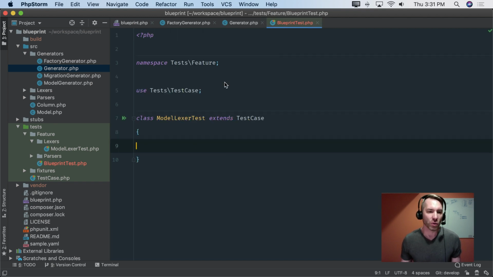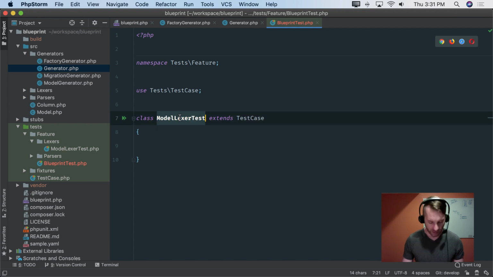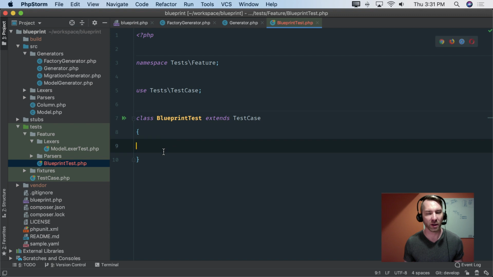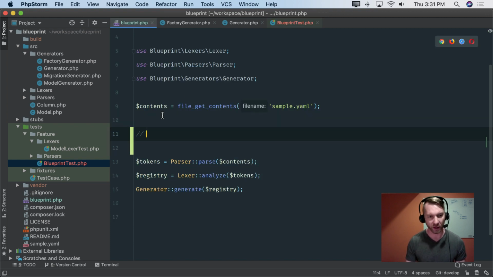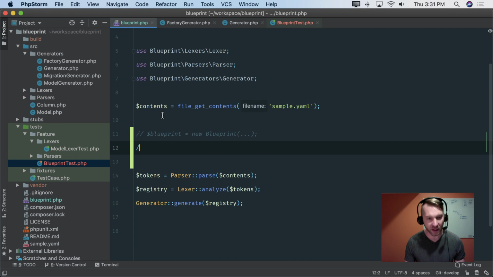So to drive this out, I'm going to make this blueprint test. This is down here in my test bit, and I'm going to make a blueprint file, right? So I'm going to turn this into some kind of object. I don't want to get too far ahead of myself, but basically what this will look like is some kind of blueprint runner. We're going to make a new blueprint here. We're going to send in whatever we would need right here. And then we're going to do things that make a little more sense, like blueprint parse, right?